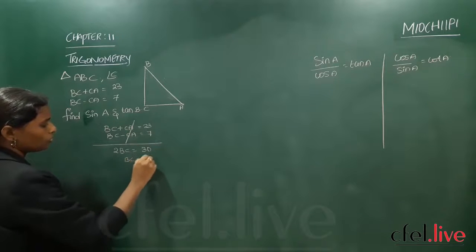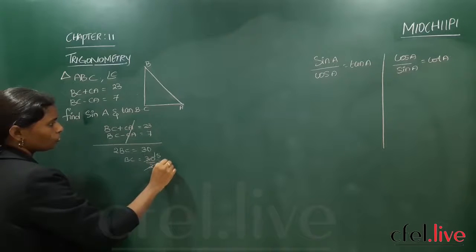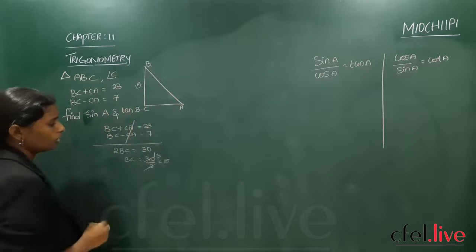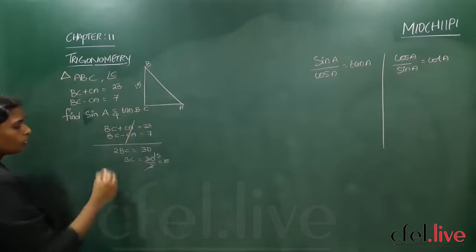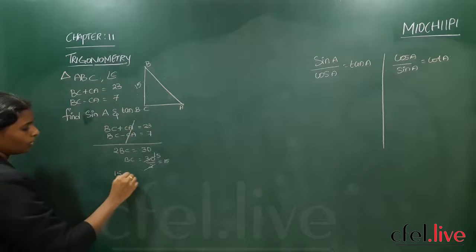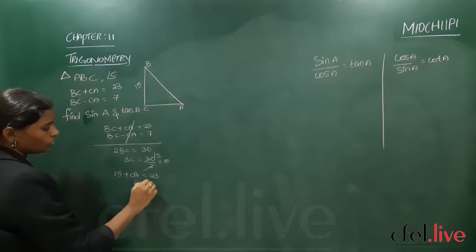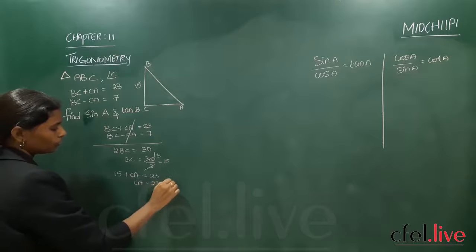So BC is equal to 30 by 2, that is equal to 15. So how much do you get for BC? BC is 15. Now put this 15 value in one of the equations. So 15 plus CA is equal to 23. So CA is equal to 23 minus 15.